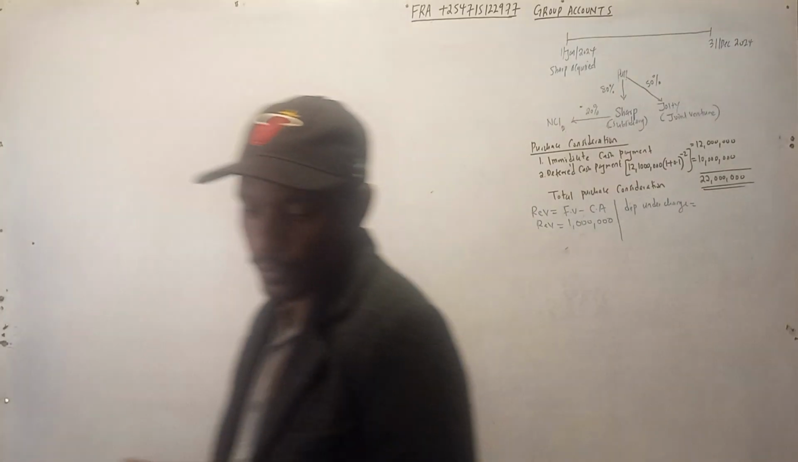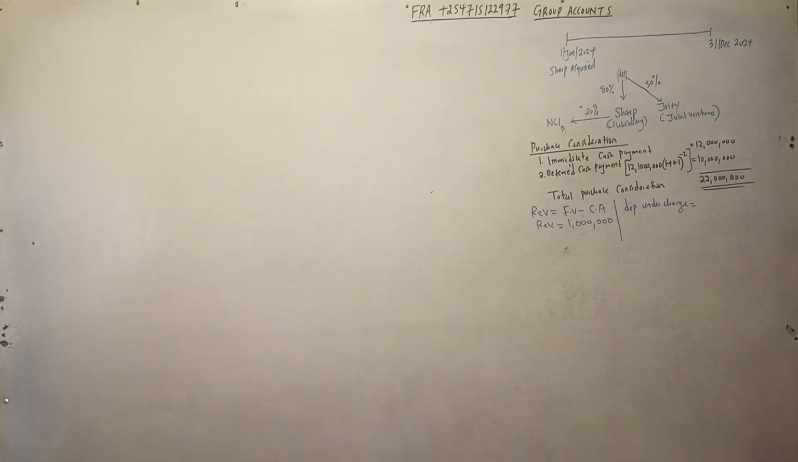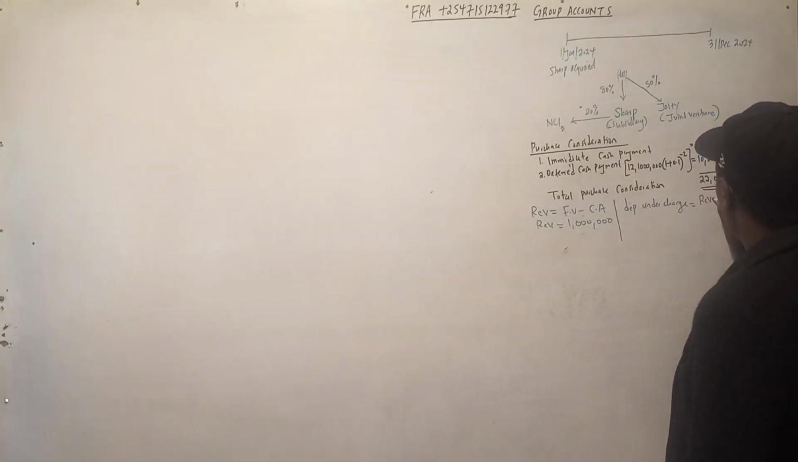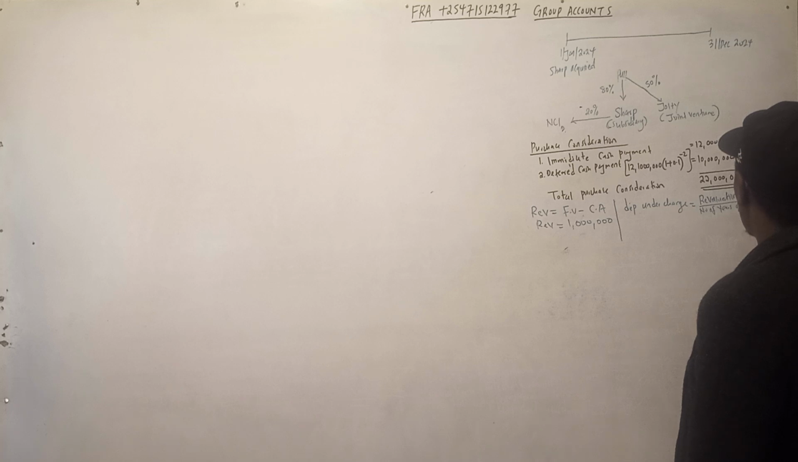So do we have useful life? Let us continue. At this date, the plant had a remaining economic life of 5 years. So you need to know that one. So 1,000 divided by 5. Remember, for you to get the depreciation undercharge, it is equal to revaluation divided by the number of years of economic life.